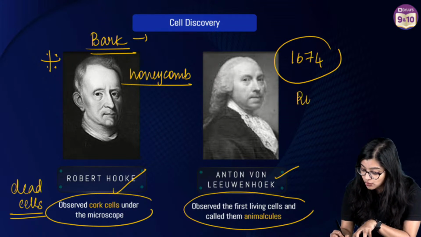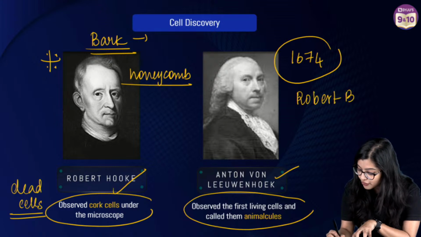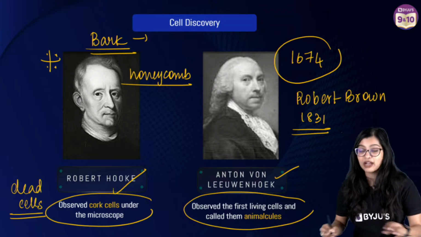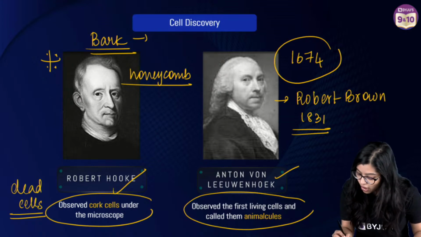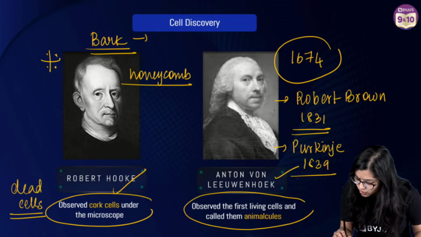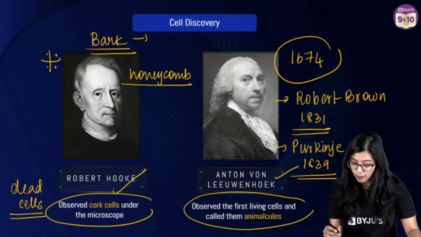Apart from that, you also have to know about Robert Brown. Robert Brown in the year 1831 was the one who discovered the nucleus, followed by Purkinje in the year 1839, who coined the term protoplasm.